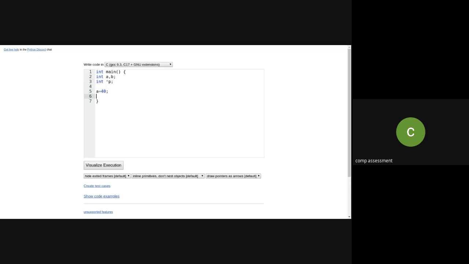Now, if I use this and I use printf with the value of pointer, see carefully, %d, comma, and semicolon.